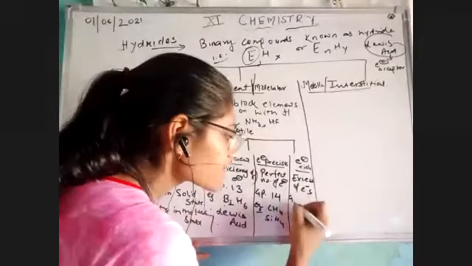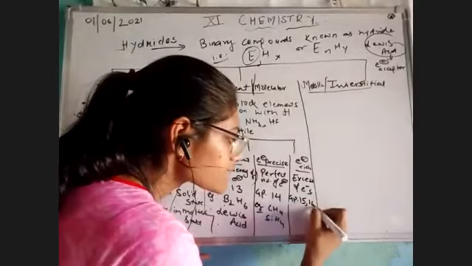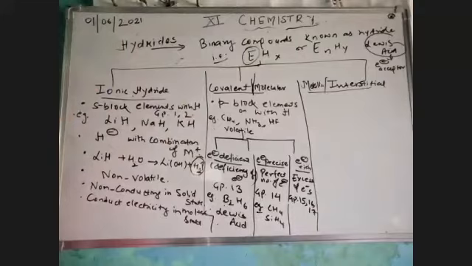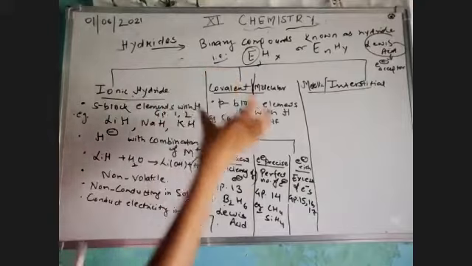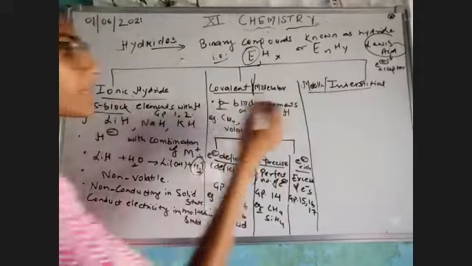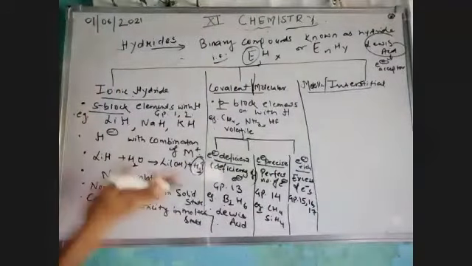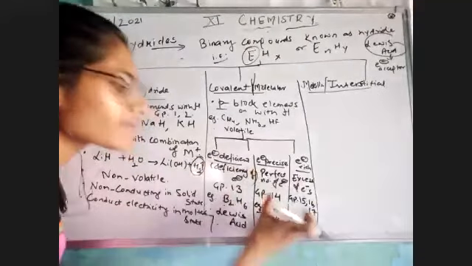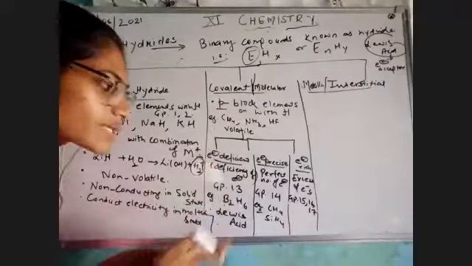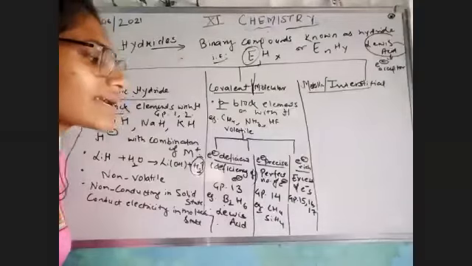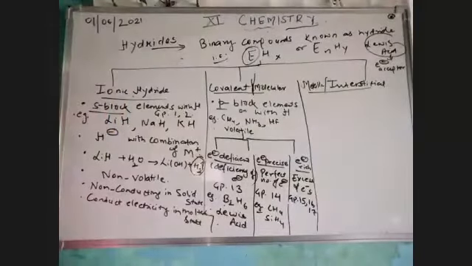और इसके अंदर हमारे कौन से हैं? ग्रुप 15, 16, 17. ओके, तो बच्चे अभी तक आपको समझ में आ गया होगा that in my ionic hydride to covalent to metallic, whenever we move, we have S block, P block, D and F block. S block complete हो गया. P block में we have already from 13 to group 17. So group 13 is electron deficient, group 14 is electron precise, and lastly 15, 16, 17 are electron rich. Am I clear or not?